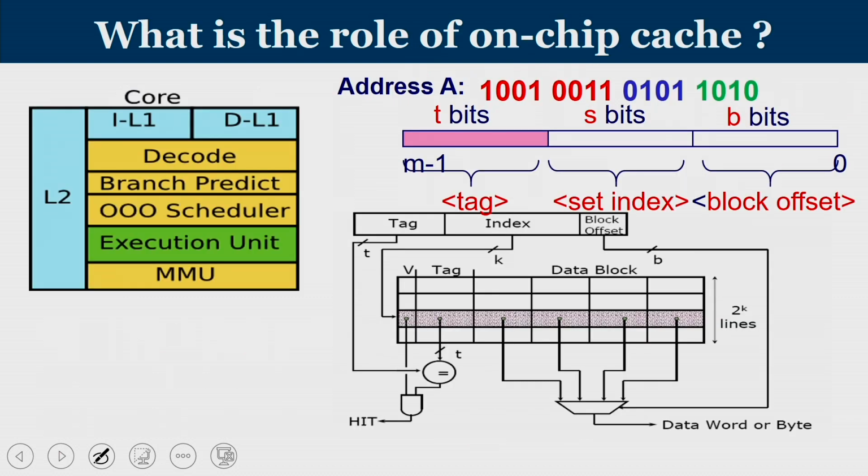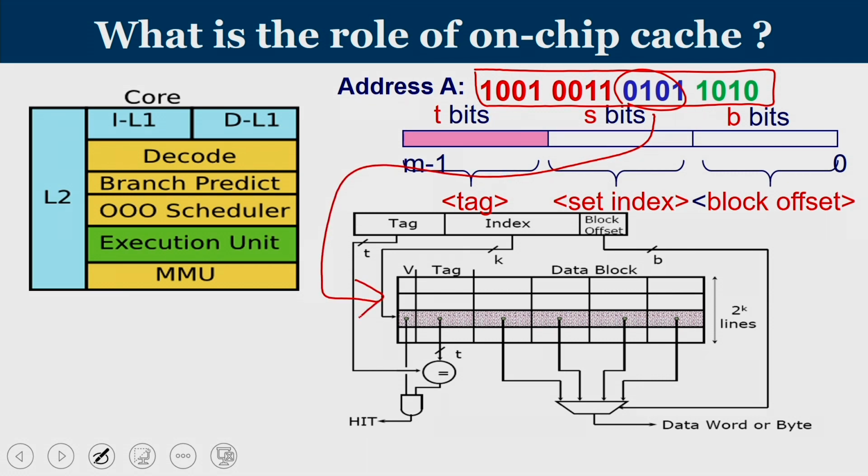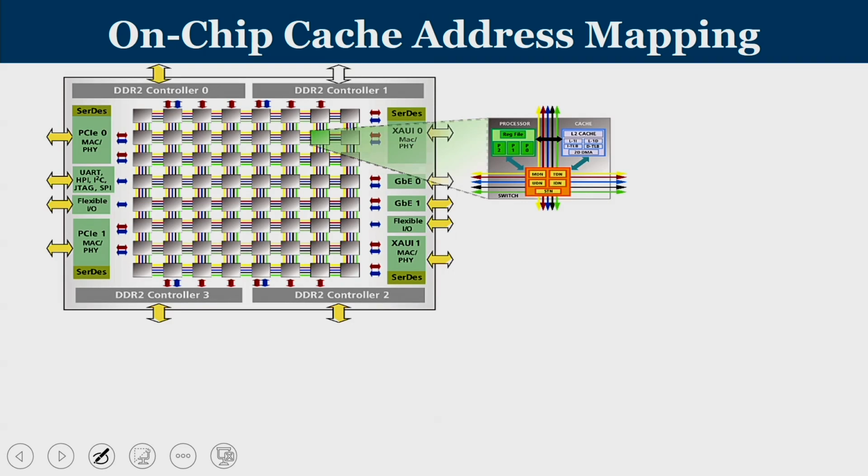Now, generally the processor will give an address which is divided into tag, index and offset, that is what we know. Here in this case the red portion is the tag, the blue portion indicates the set index and the green portion indicates the offset. Using the set index, you go into a set in the cache memory and then you perform the tag comparison, and if it is a hit, then you extract the data. Now, in our case, we have our L2 cache which is shared and distributed.